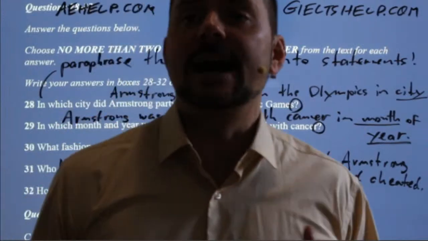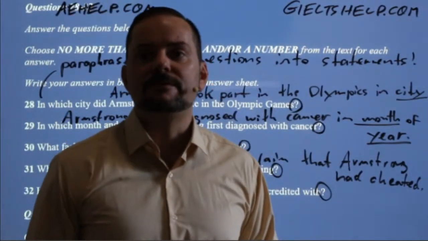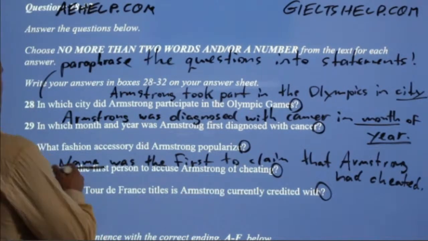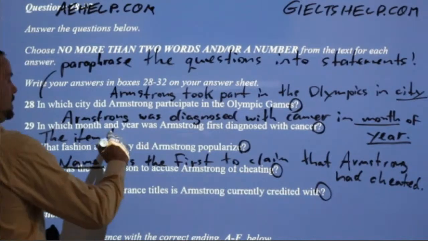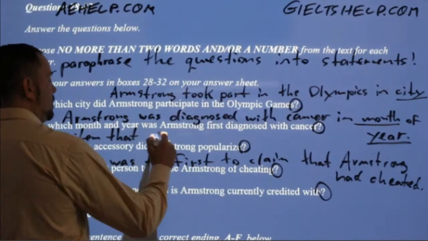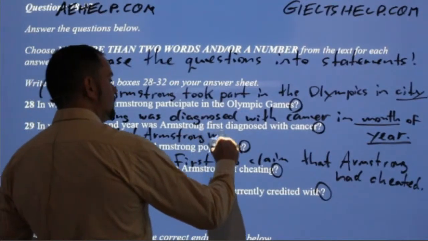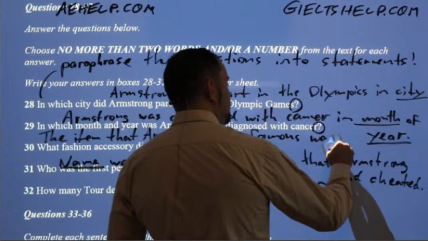Nick Hill says the item, brackets, fashion accessory, that Armstrong made famous was. Very good, Nick Hill. That's a good one. Okay. So the item that Armstrong made famous was. Very good.